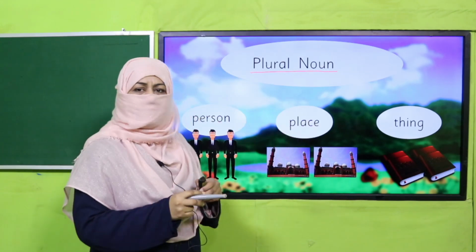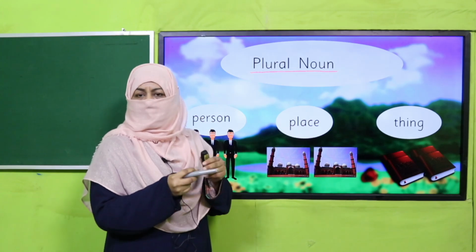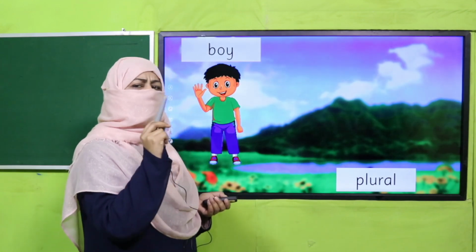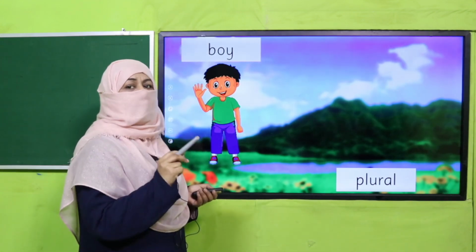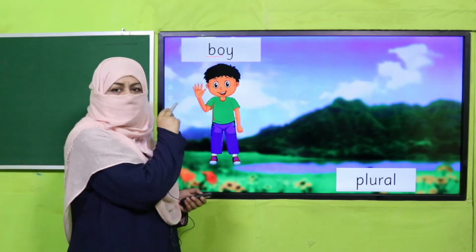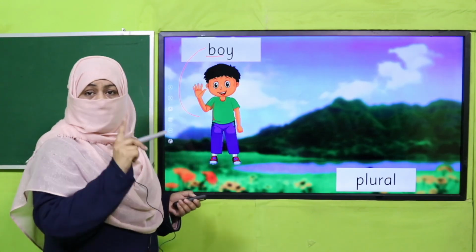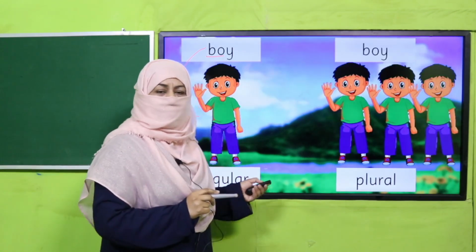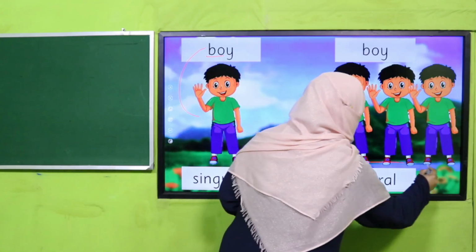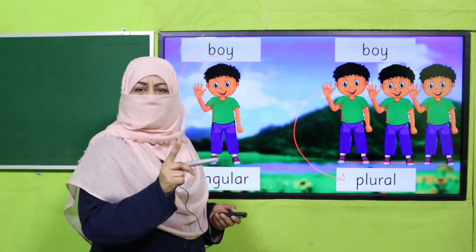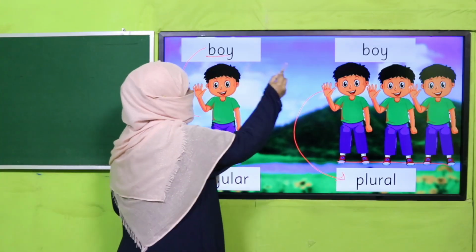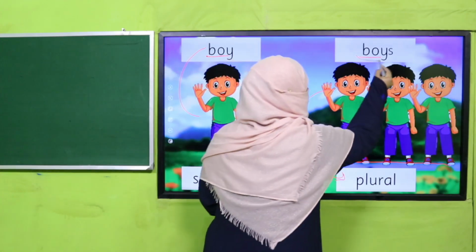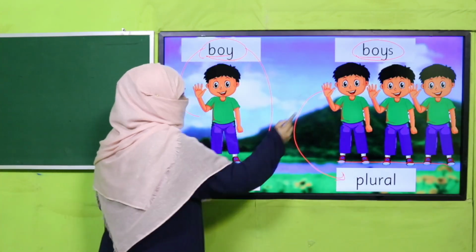So we have learned a few rules for how, in writing, we convert singular into plural. Remember? Okay, so the first rule which we learned a few years back, what is that? This boy, it's a naming word for a person, and because it is referring to one person, that's why it's singular. And if we have more than one, it's plural. So what is the first rule in writing? We write the same noun and add s to this noun. It becomes a plural noun. Singular noun and plural noun.